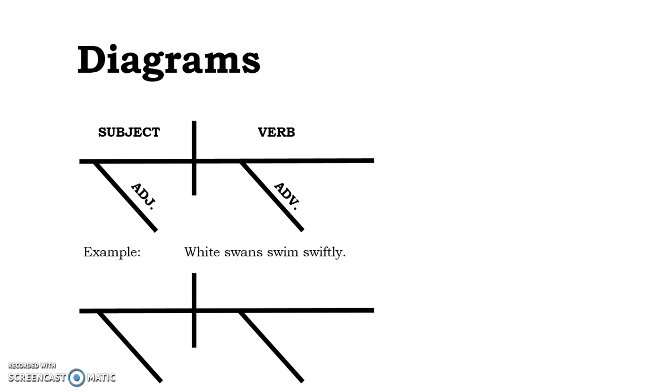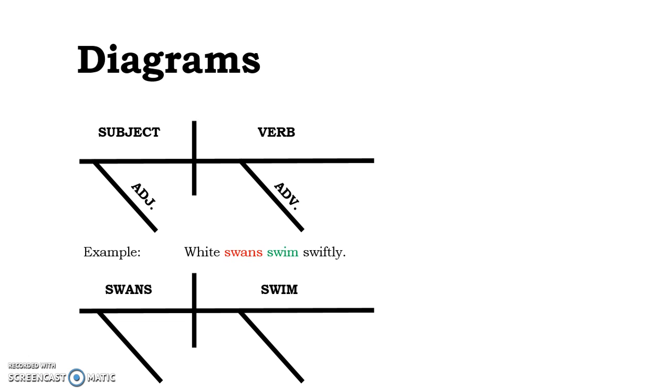White swans swim swiftly. If we want to diagram this sentence, we want to begin by identifying the verb. So what's the verb? Swim. We want to put swim on the baseline on the right side of the vertical line. Now we ask ourselves, who or what is swimming? Swans. Let's put that on the baseline to the left of the vertical line. We're left with 2 words, white and swiftly. Let's start with white.